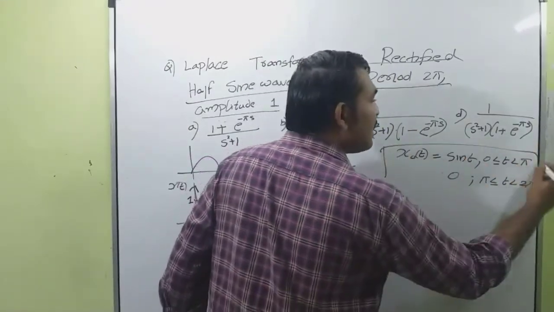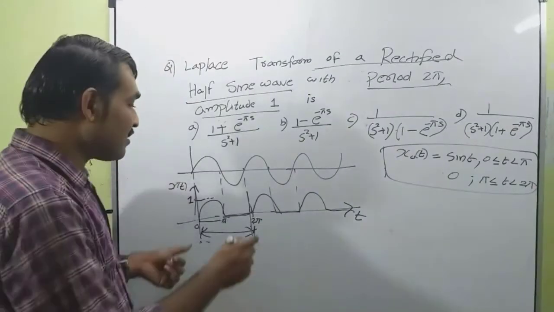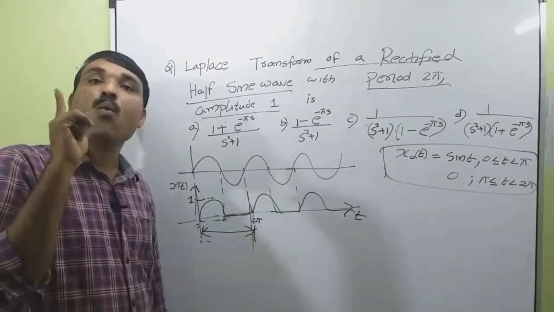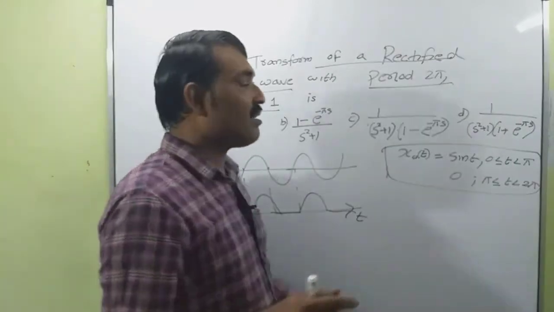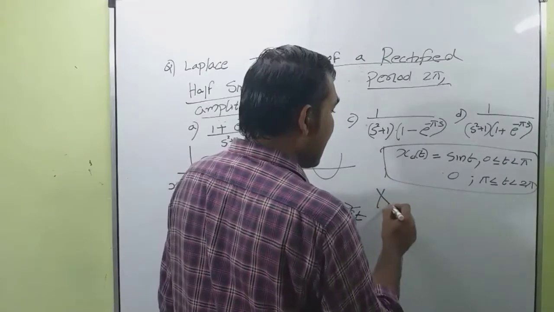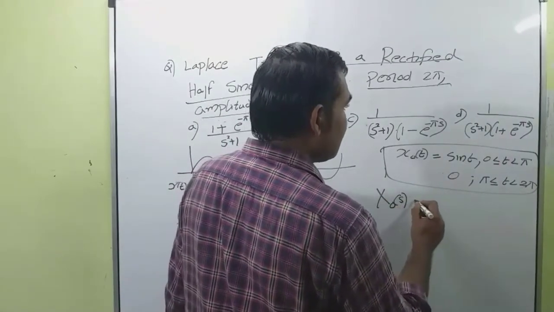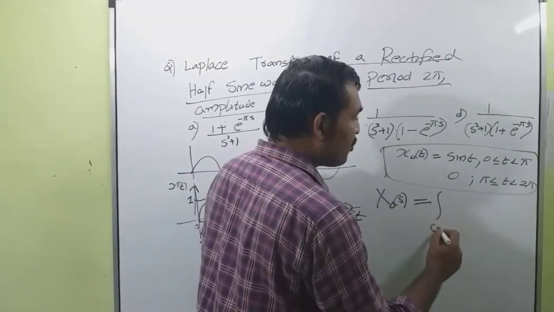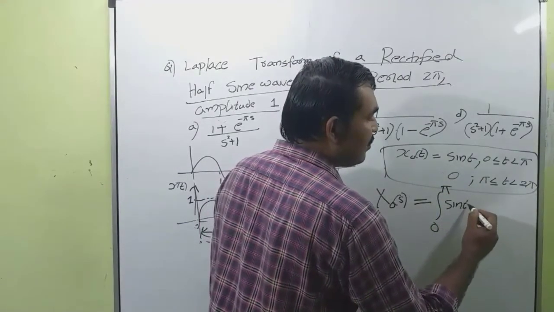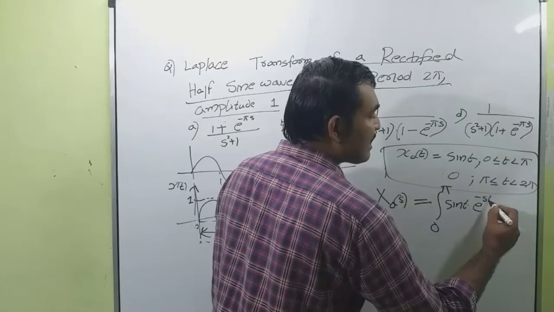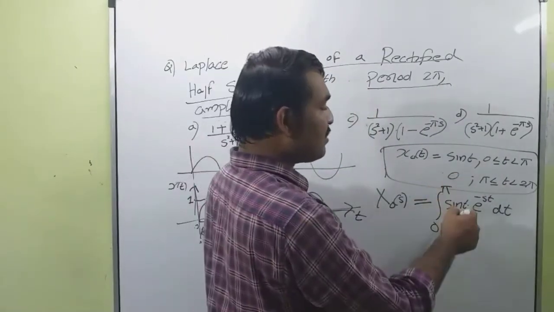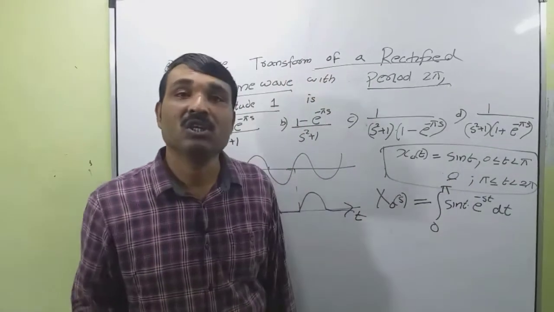So this is our signal x0(t). We consider only this portion of the signal, that is the signal during one period. Now we can find the Laplace transform of x0(t), that is X0(s), which is equal to the integral from 0 to pi of sin t into e raised to minus st dt. Okay, from pi to 2 pi, the value of the signal is equal to 0.